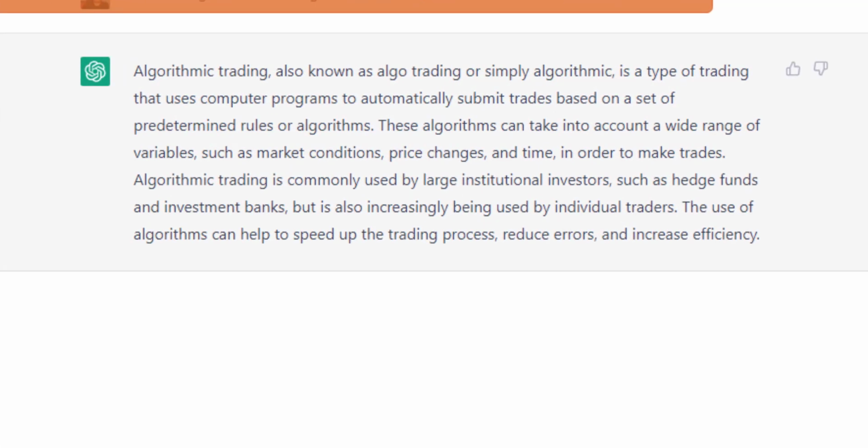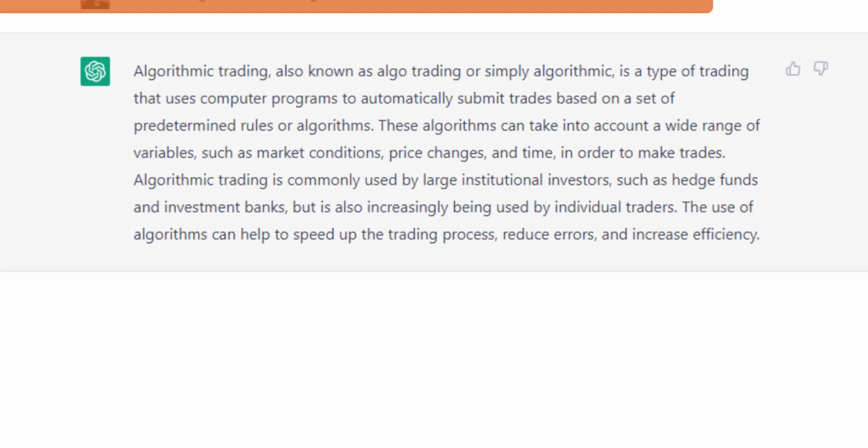Algorithmic trading, also known as algo trading, is a type of trading that uses computer programs to automate and submit trades based on a set of predetermined rules and algorithms. These algorithms can take into account a wide range of variables, such as market conditions, price changes, and time in order to make trades. Algorithmic trading is commonly used by large institutional investors such as hedge funds and investment banks. It's also increasingly being used by individual traders. The use of algorithms can help to speed up the trading process and reduce errors.